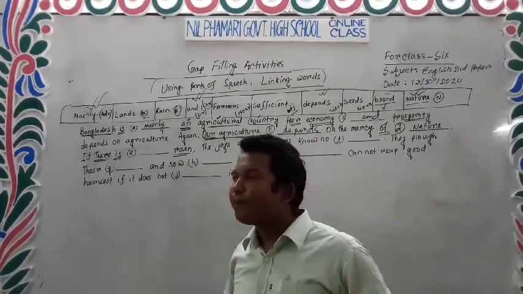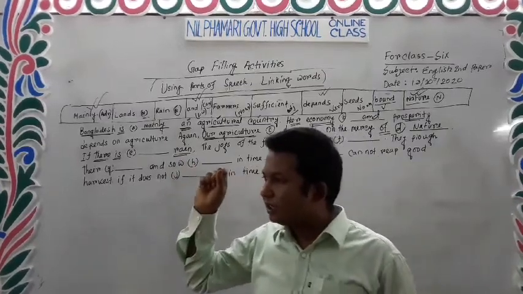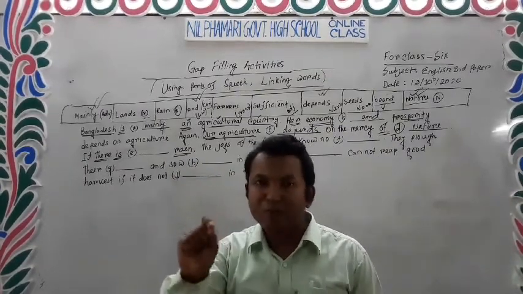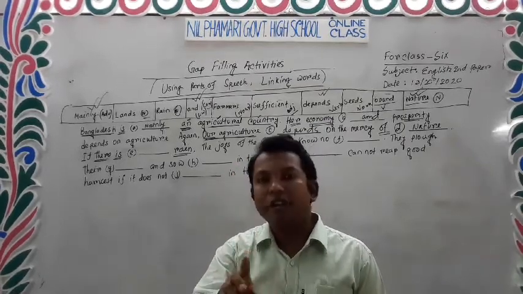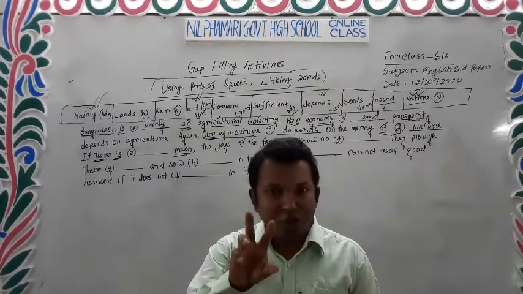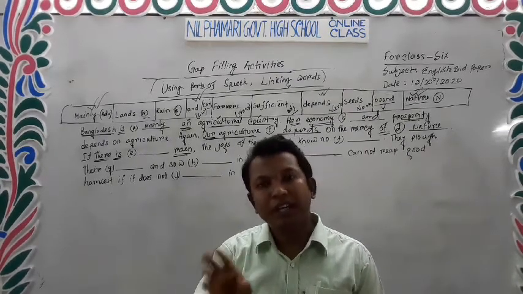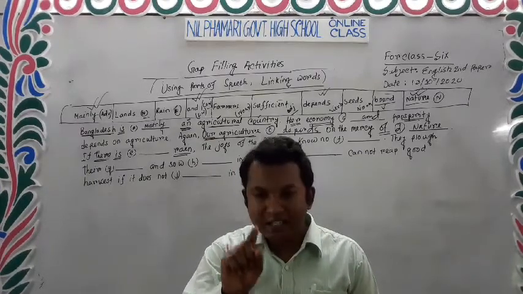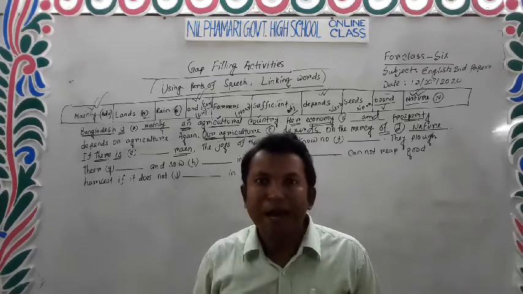After be verb, we have to give a main verb or an adjective word. The structure is two. After be verb, there will be an adjective word or a main verb.